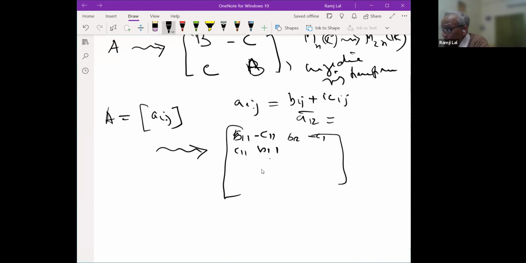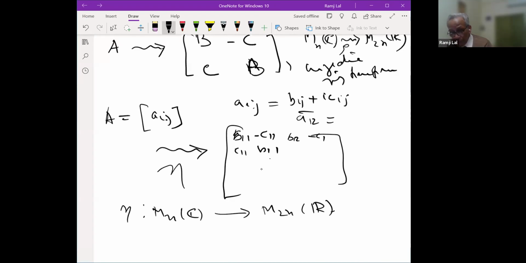So there are two ways to identify a matrix in MnC into MnR. So there are two embeddings. Let me call this one rho and this one eta. There are two embeddings, and both of them are injective homomorphisms. So eta is also a mapping from MnC. Sometimes it is convenient to view the complex matrices as real matrices. So this is your M2nR. So that is the complex.